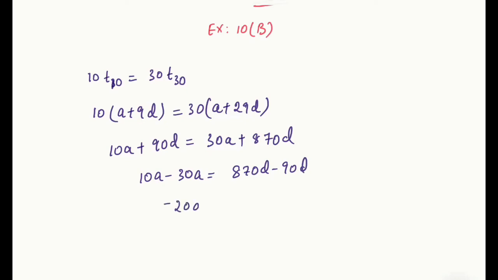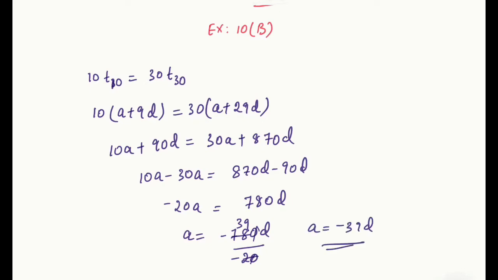So minus 20A equals 780D. A equals 780D by minus 20. So what do you get? 39, minus 39. So you get A is equal to minus 39D. So you got the value of A.